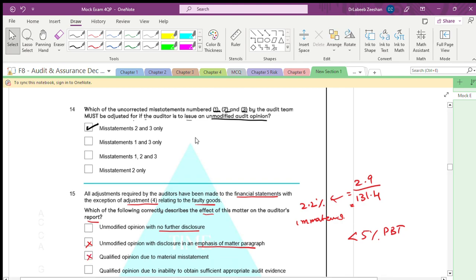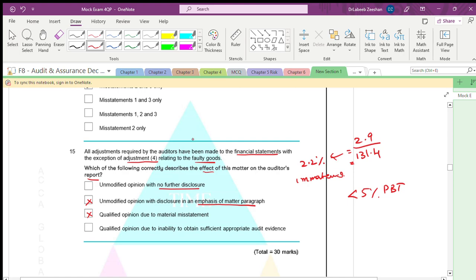If it is more than the threshold and the directors are not modifying, then we have to think about a qualified opinion, or due to inability to get sufficient evidence. That is also not the case here. The answer is unmodified opinion with no further disclosure.